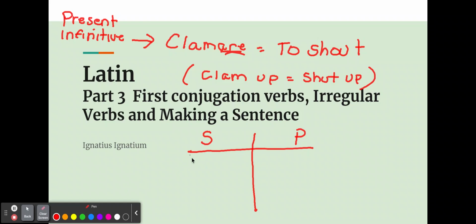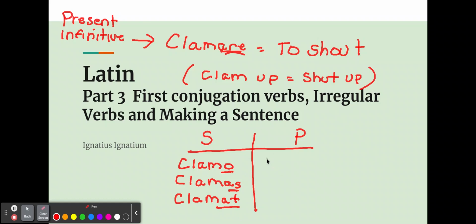So if you wanted to say, I shout, clamo, remember the O at the end there. Then you shout, clamas. Remember the as at the end. And if you remember these endings, you'll be able to conjugate any RA verbs. And he, she, it shouts, clamat. You got it. So o, as, at in the singular.